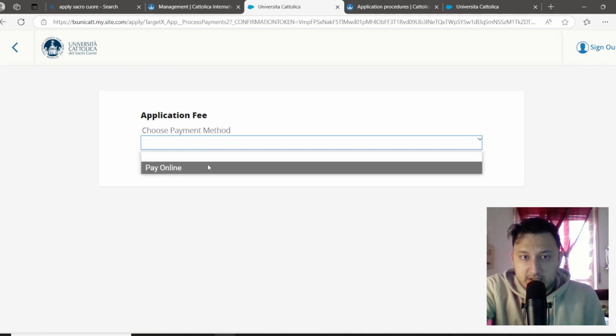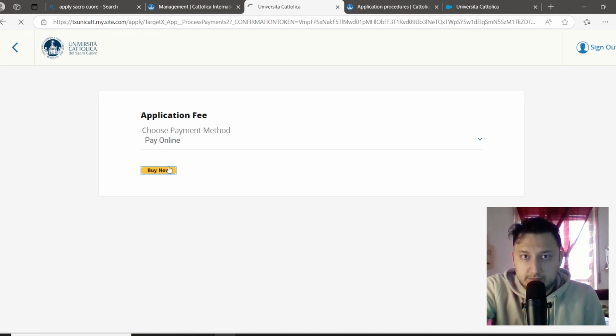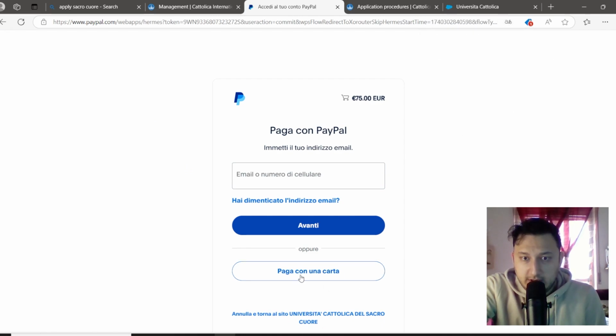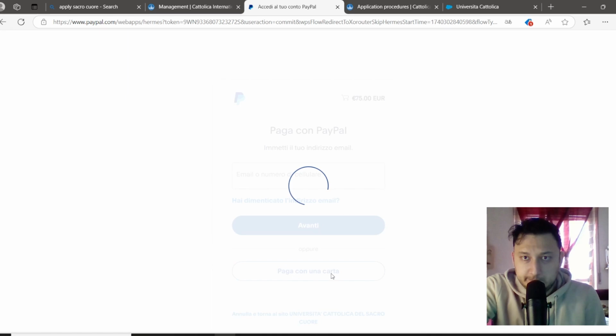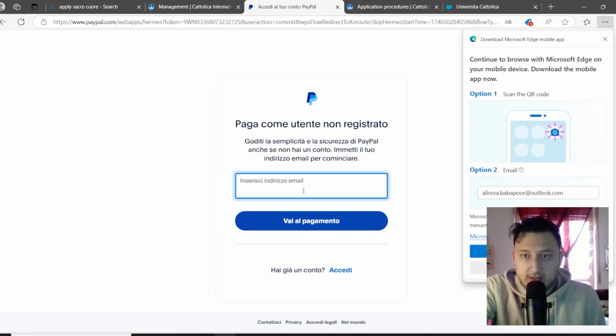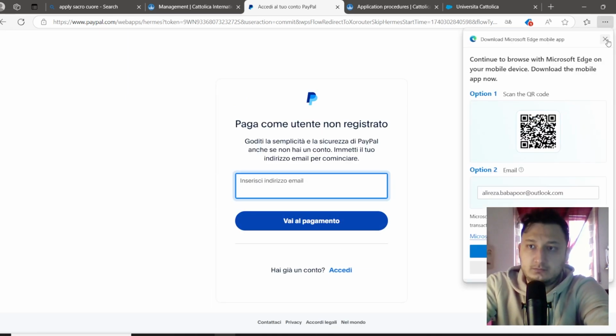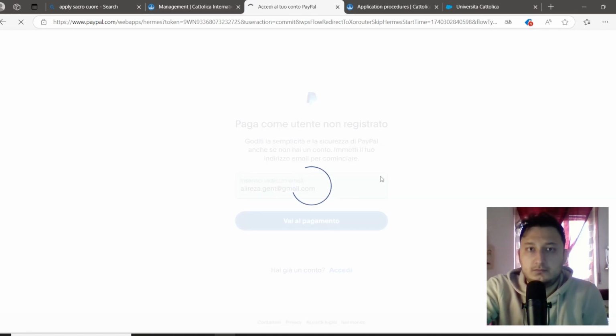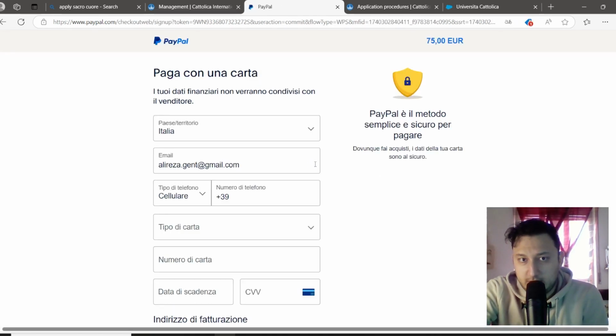You should choose the payment, pay online, buy now. If you have a credit card, you can click Paga con una carta. Your email, your country, your card numbers, and your name.